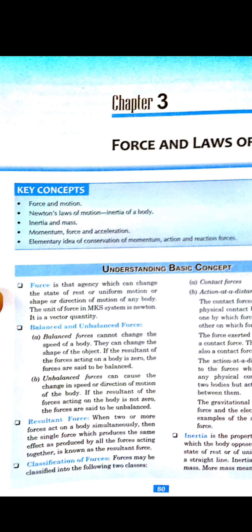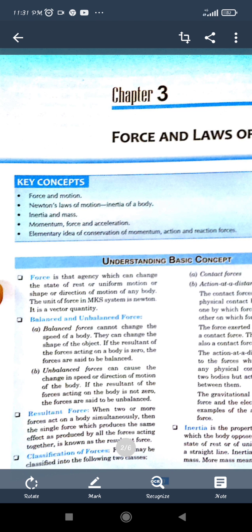And if these equal forces are acting in the opposite direction, the resultant force will be 0. Because if one force is 5 Newton, the other force will be minus 5. So together it will be 0. So we can say that the resultant force is 0, so it will be a balanced force.